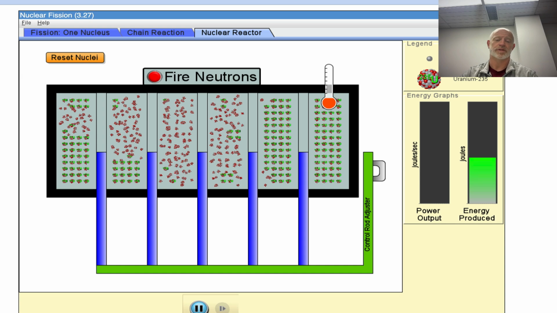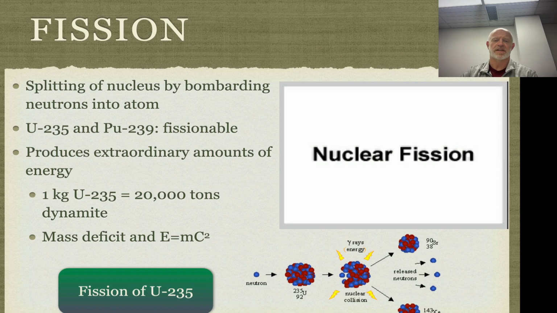So taking a look at this idea of fission, kind of the take-home message here: fission is the splitting of atoms. You have to be really big. You have to be above the size of iron to even be chemically possible to be split. And then the bigger you are, the more likely it is. So it puts out a ton of energy for us to work with.